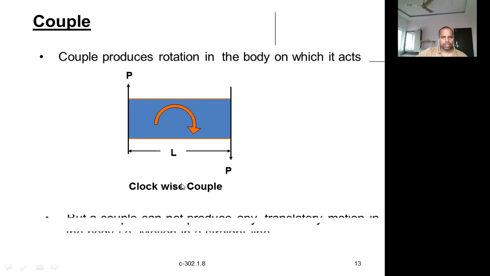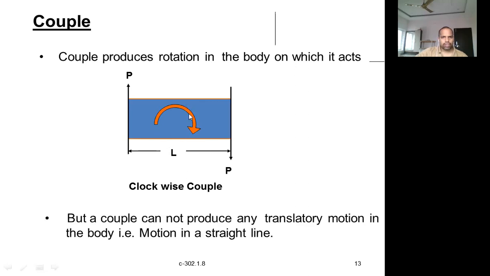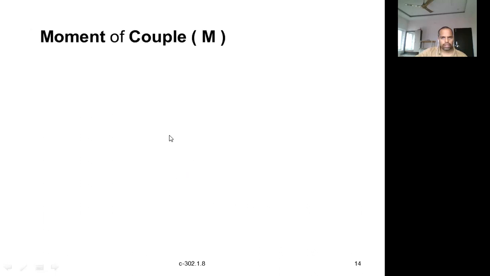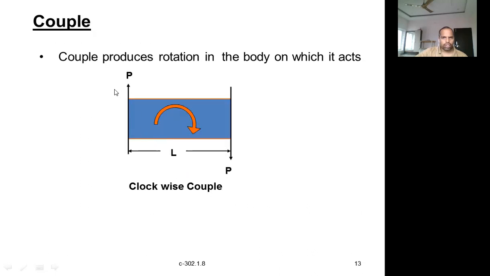That's what is a clockwise couple. So this one is P, and this is P, and this one is trying to rotate the body in this direction. Two equal forces P and P, separated by some distance. So what type of couple is it creating? It is a clockwise couple. That's what we have discussed. Clockwise couple.